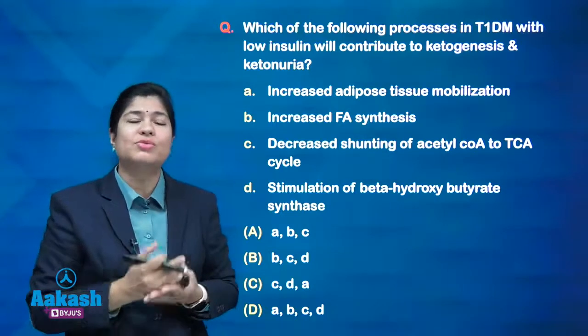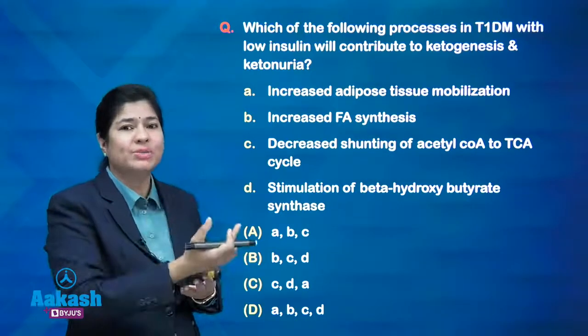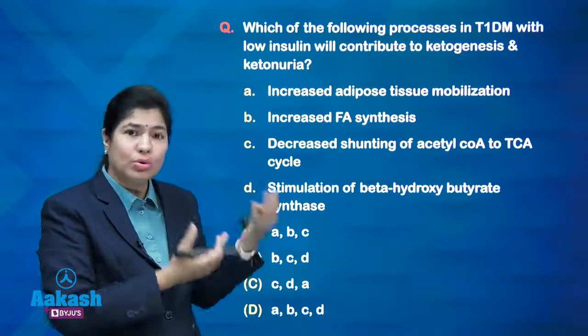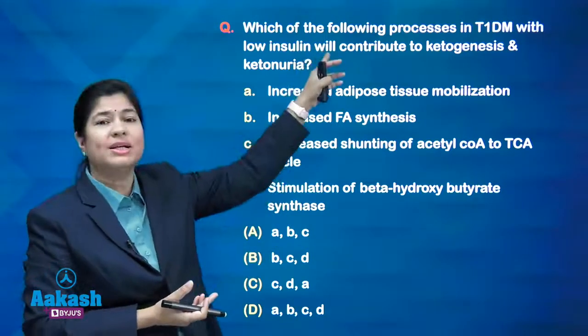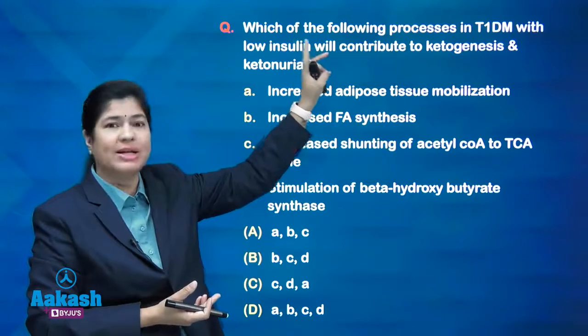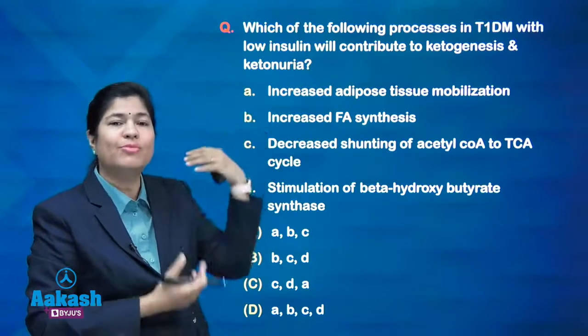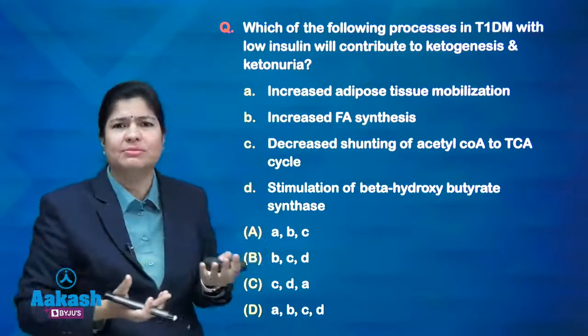Acetyl-CoA also comes from glucose, when acetyl-CoA is produced from pyruvate, that is your link reaction. So, if more glucose is there, which is the case when insulin is less, that means in type 1 diabetes mellitus, you have less insulin, so you have more glucose, hyperglycemia, okay.